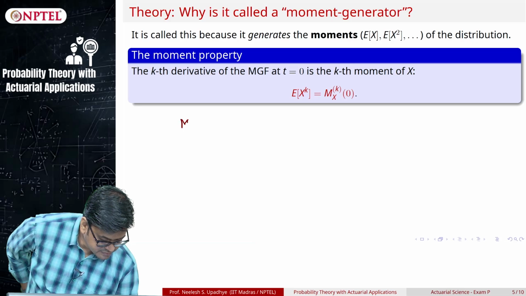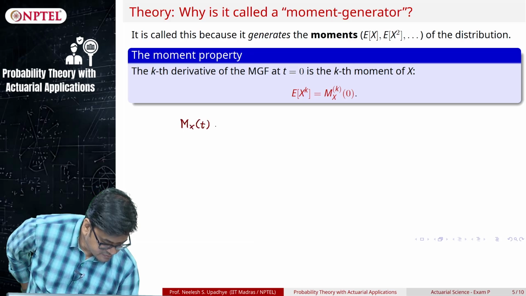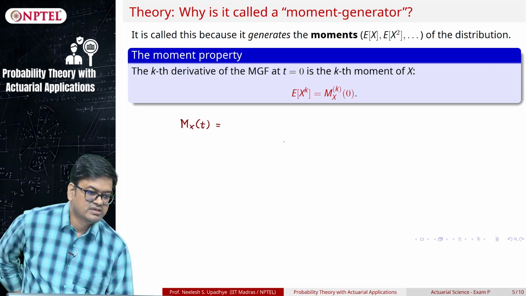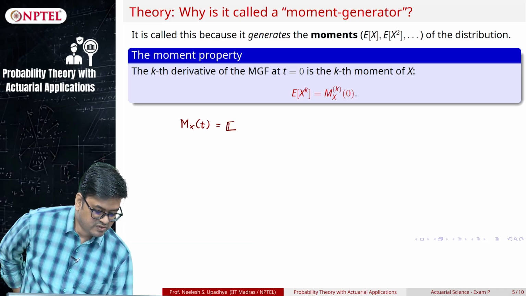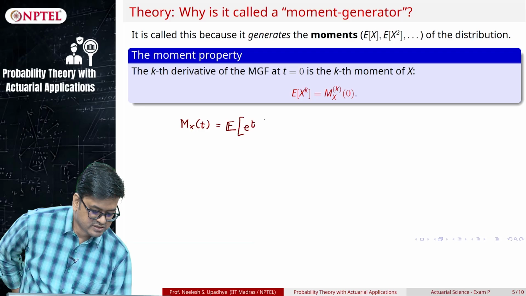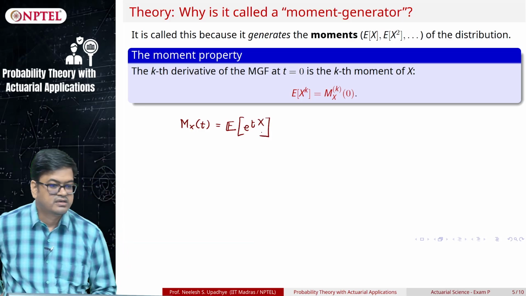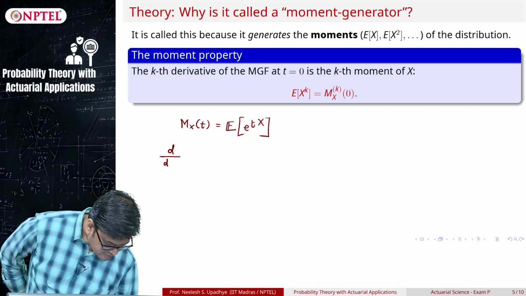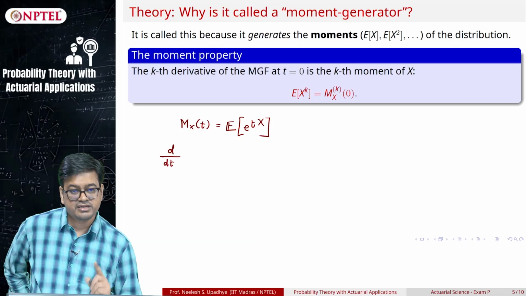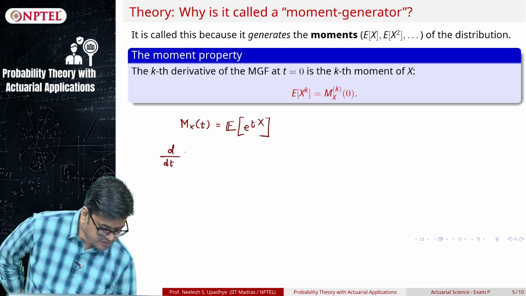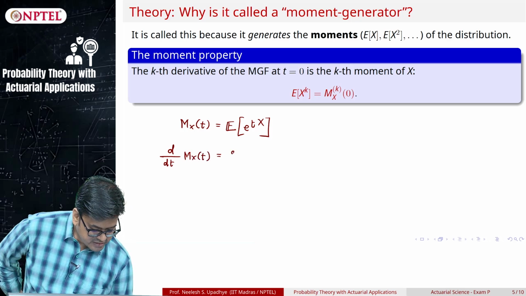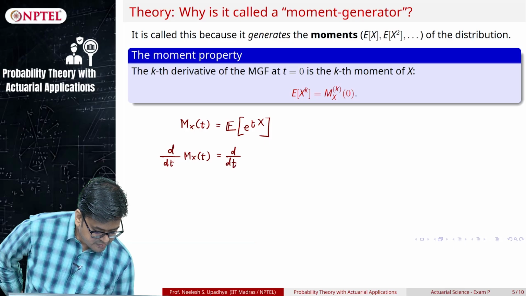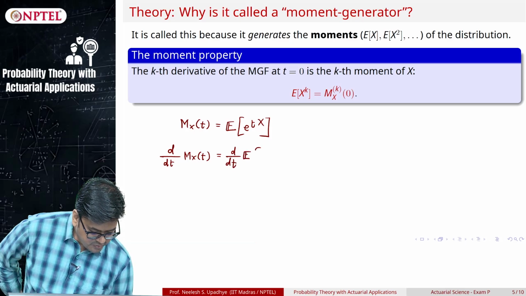So, I have M_X(t), correct. What is M_X(t) actually? It is the expected value of e raised to tX. So, if I take the derivative, because I am in the t domain, I have to take the derivative with respect to t of M_X(t). I am essentially taking the derivative of the expected value of e raised to tX.